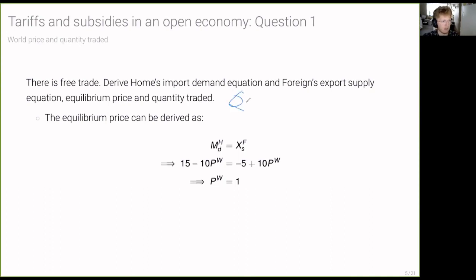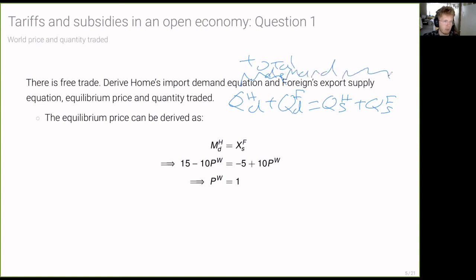That's saying, if I take home's demand plus foreign's demand, that should be equal to home supply plus foreign supply. So in other words, total demand should be equal to total supply. Okay, so that's one equation.